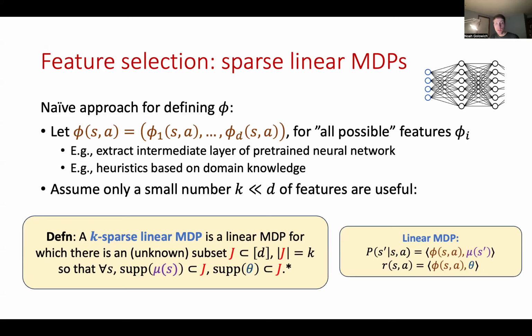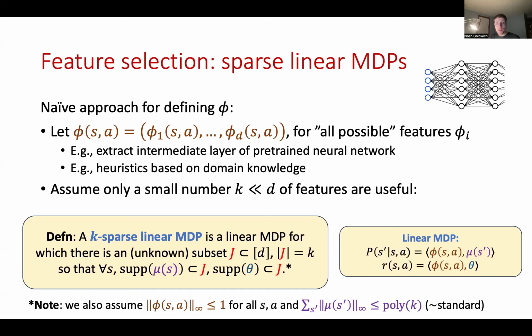So to understand what this means, let's consider the definition of linear MDP shown on the right here. That the support of mu(s) is a subset of J means that the only coefficients of the vector phi(s, a) which matter in determining the probability P(s' | s, a) are exactly those positions indexed by the subset J. And the same holds for the reward r(s, a). And so this exactly captures our intuition that only a small number of features be useful. I'll mention that there's also some additional norm constraints on the feature vectors mu and phi, but these are relatively standard for the problem.